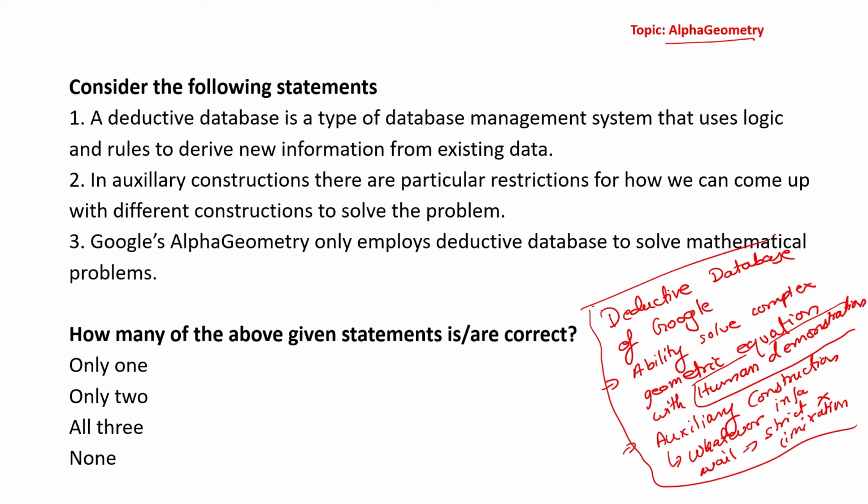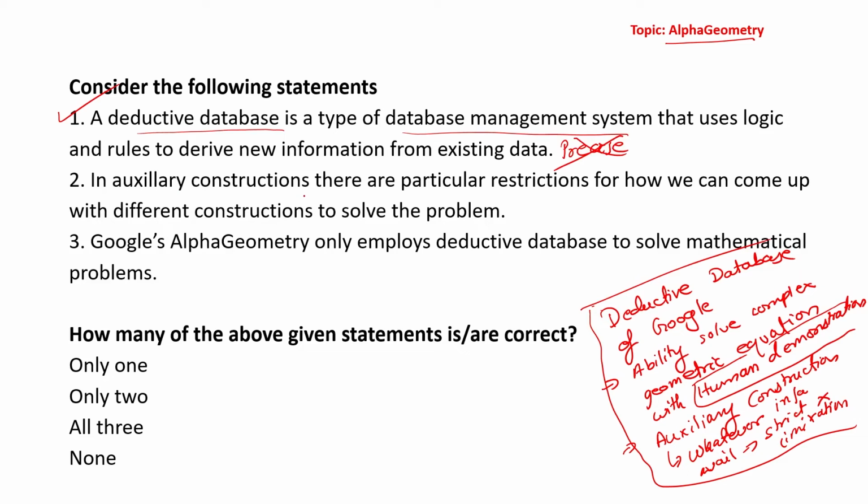So let us look into the questions and the options provided. A deductive database is a type of database management system that uses logic and rules to derive new information from existing information. Absolutely. So it does not require precise information. Whatever information it has, it will use that. So precise information is not needed.